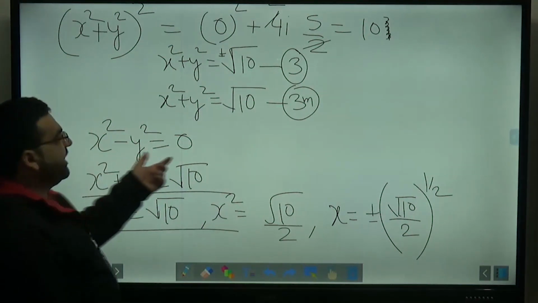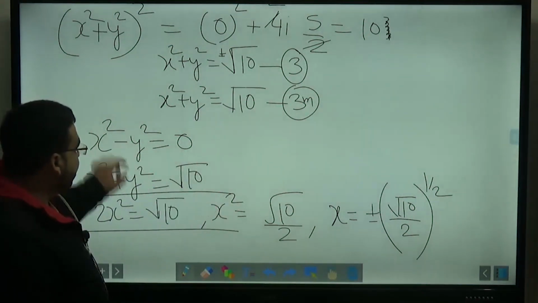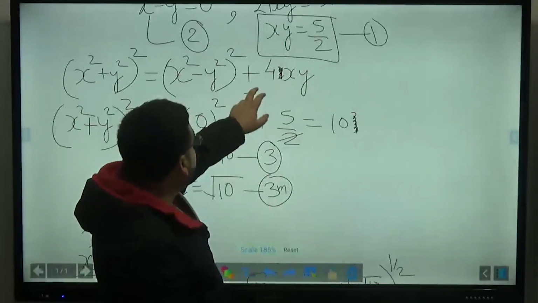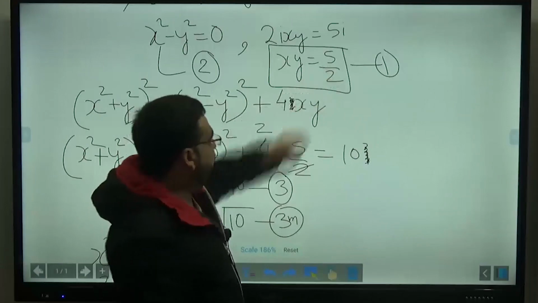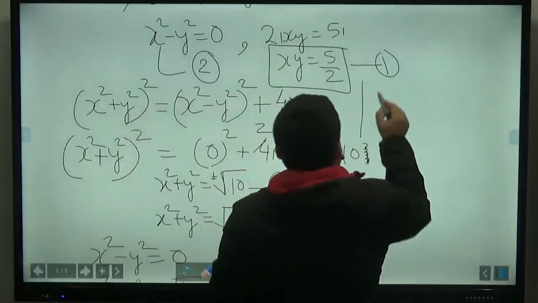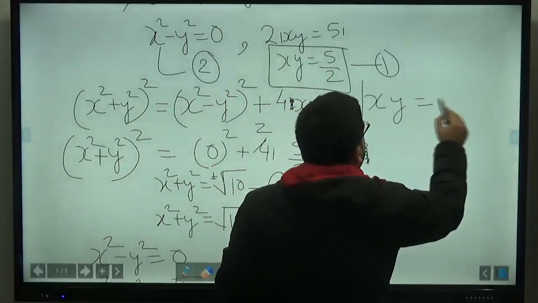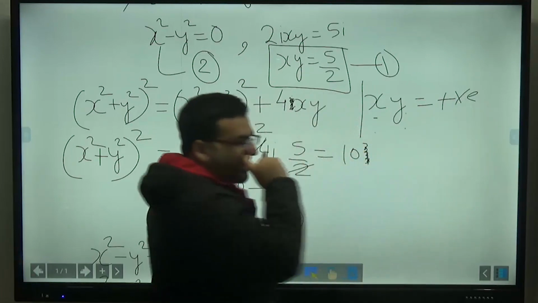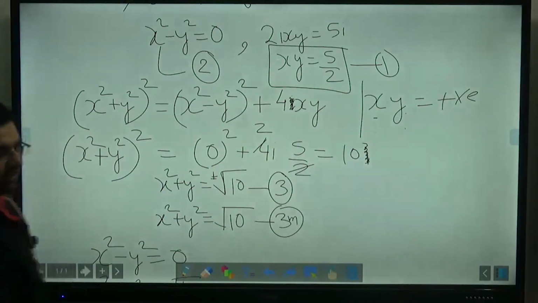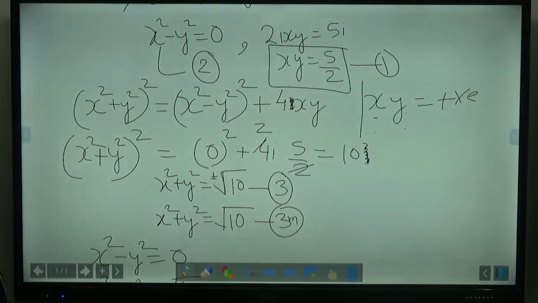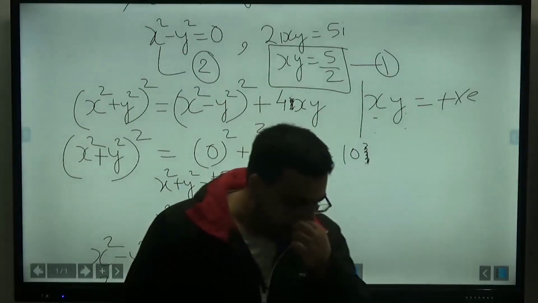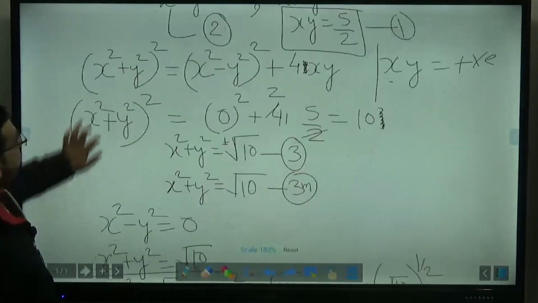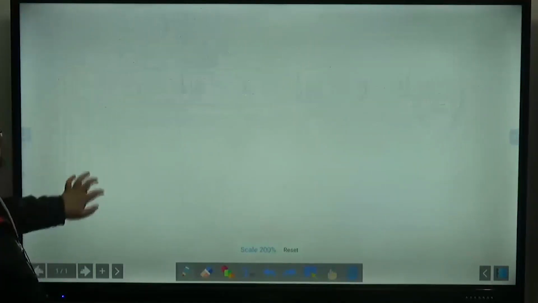Similarly, you will get the value of y, and then you will see whether it should be positive or negative with the help of equation number 1. So in equation number 1, x into y is a positive value. So either both should be negative or both should be positive. So with the help of this, you can get the answer of this question. Yes, very good. So that is how we have to solve the square root type of questions.